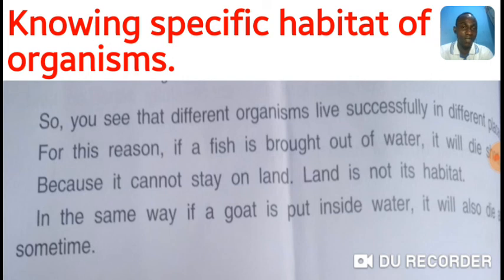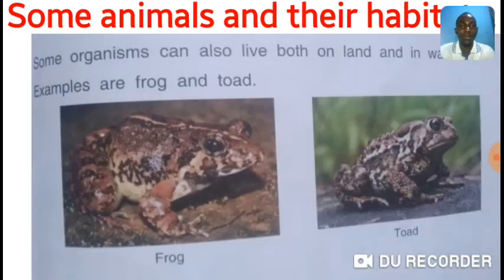And so we must know specific habitats of organisms and where they can live successfully. Good. Some organisms can also live both on land and in water. A few examples are frog and toad. They can live both in water and on land.